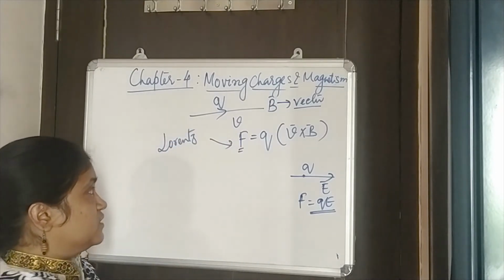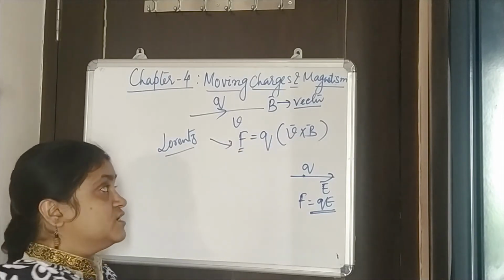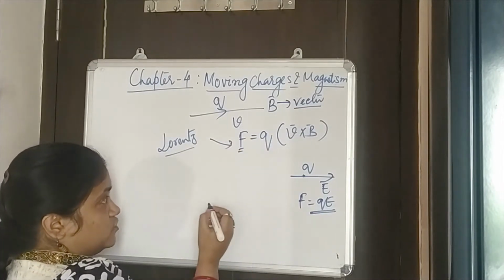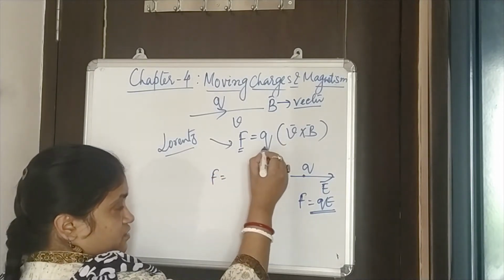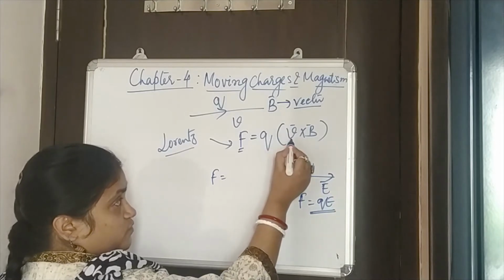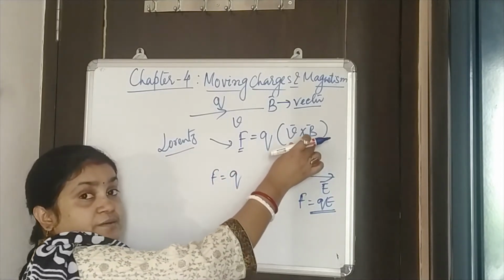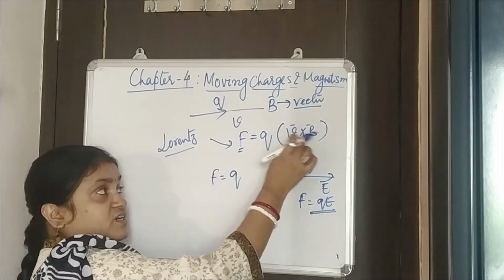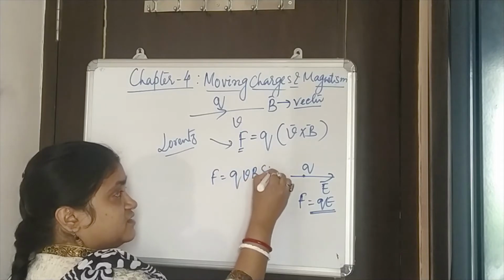Now when we look a little deeper at this force, it is given by F equal to Q V cross B, a cross product between these two vector quantities, V cross B. So we can write it as QVB sine theta.